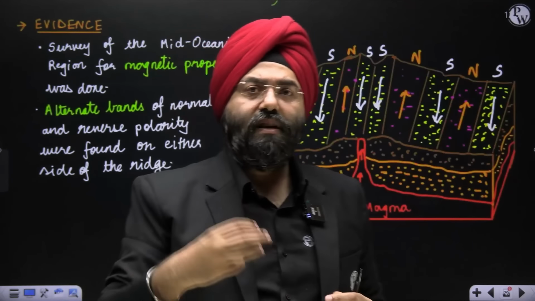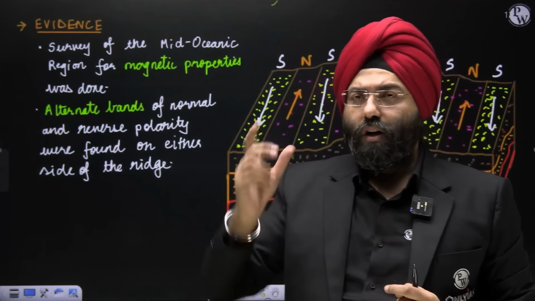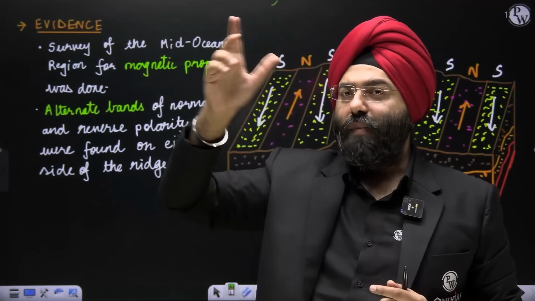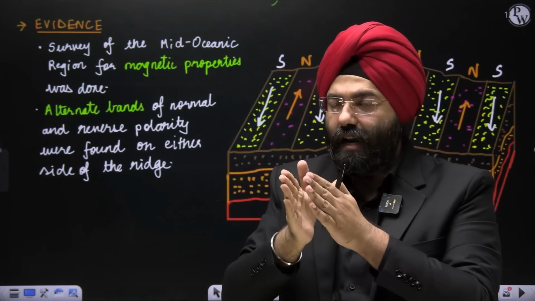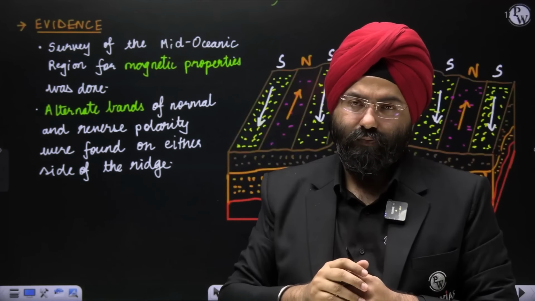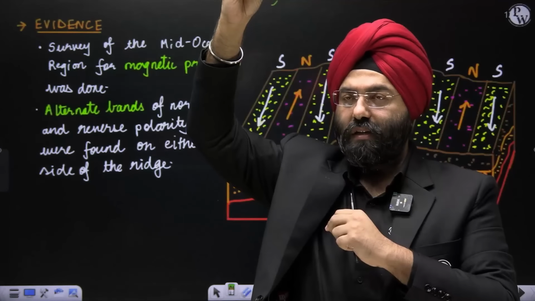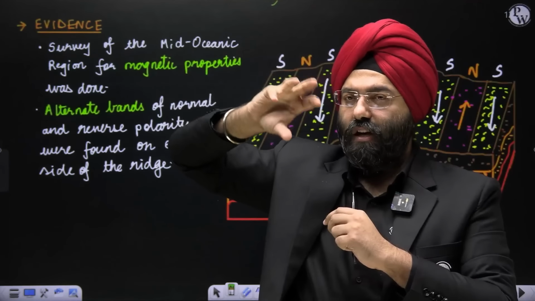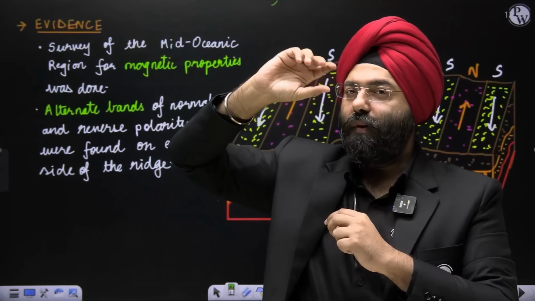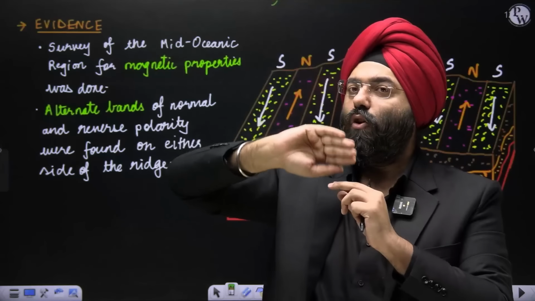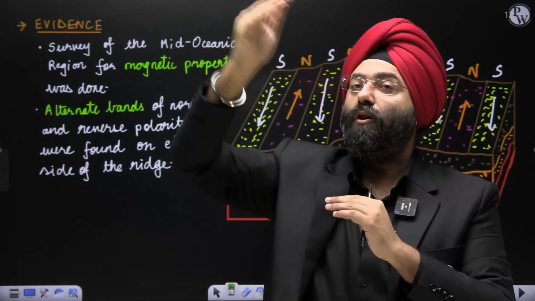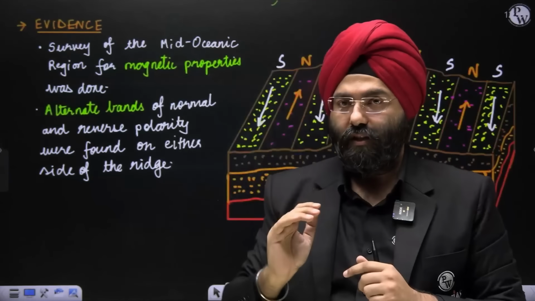Now, when they come out at such a very high temperature, what is the direction of magnetism present on the earth during that time? They basically align themselves in that particular direction. Supposing North Pole and South Pole are present, when the lava comes out, those iron and nickel will align themselves according to the magnetic properties of the earth at that time.